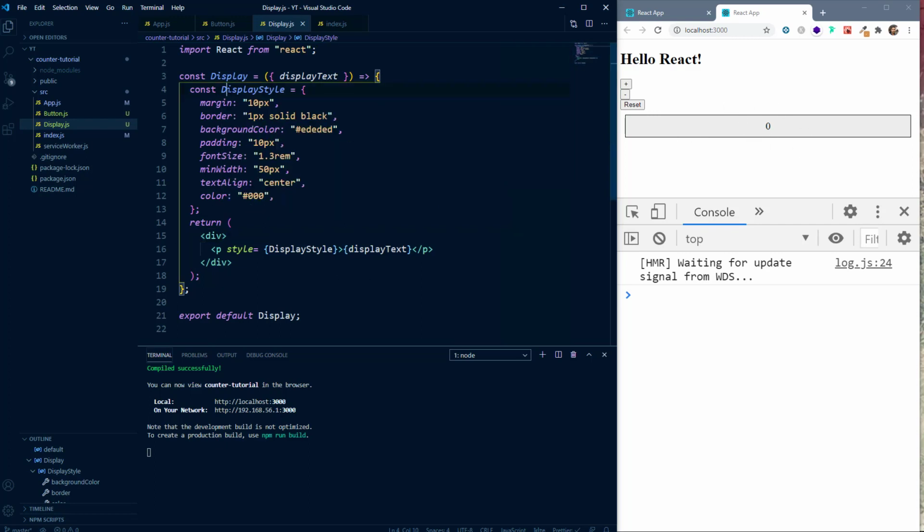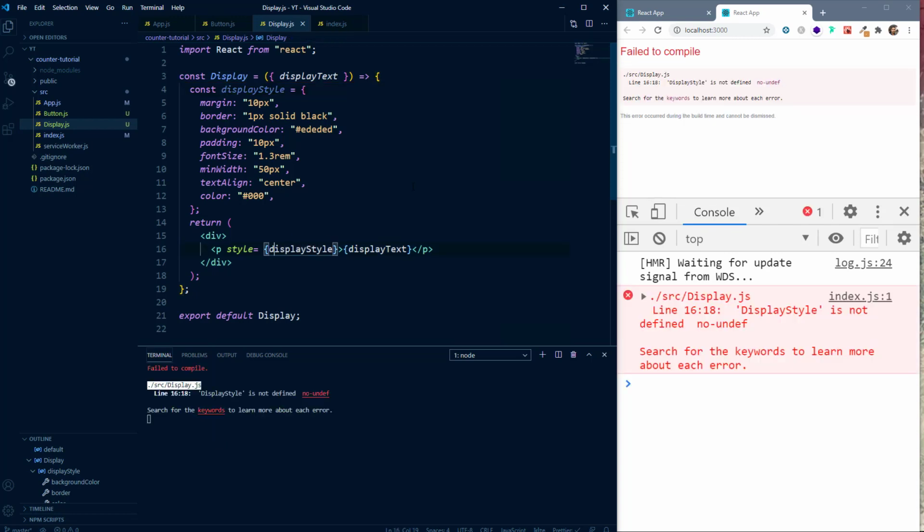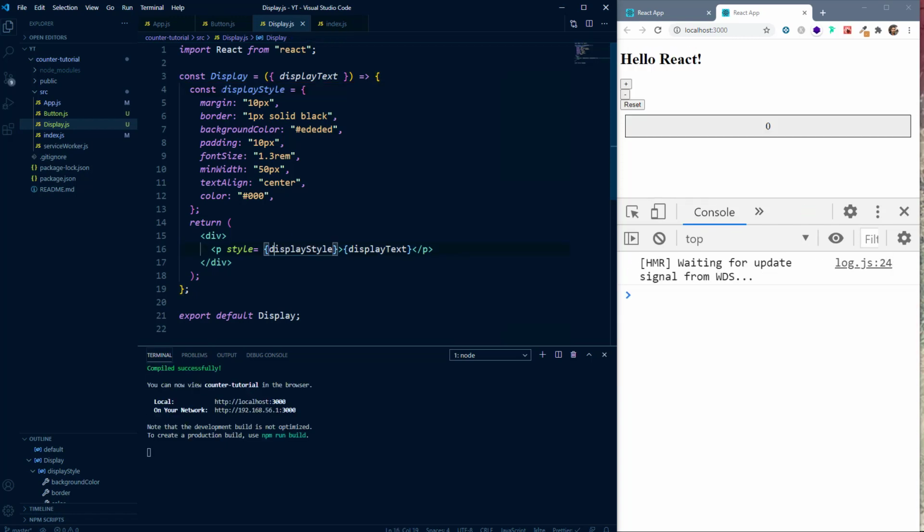I don't know why I have used this capital syntax. We can make it small. It doesn't matter, guys. You can name it whatever you want. However, the convention is to name it in camel case. So that's why I'm using camel case. So this is how you do inline styling. You can create a style object, and you can use a style attribute to set the styling.